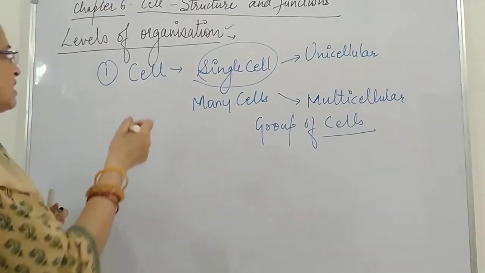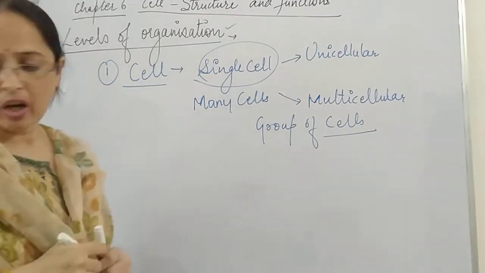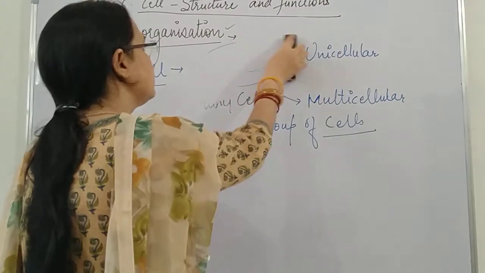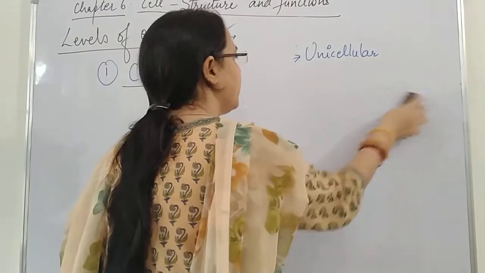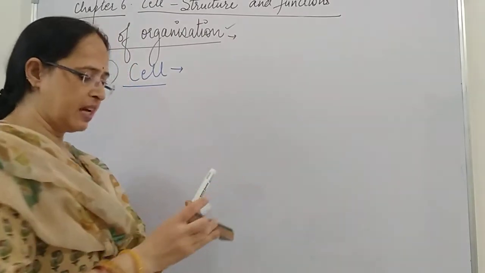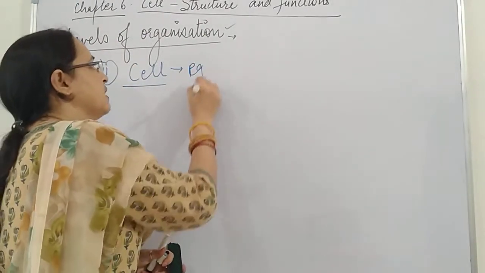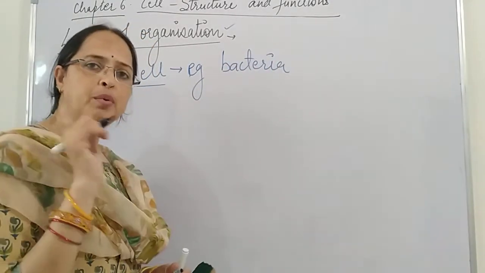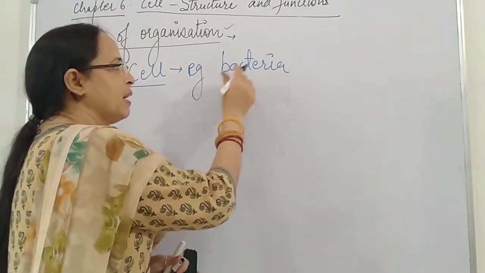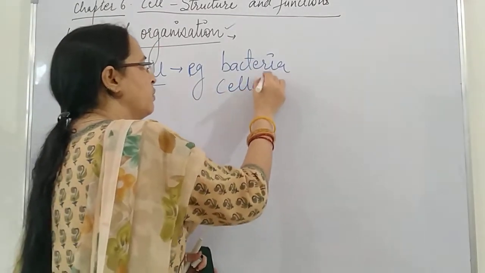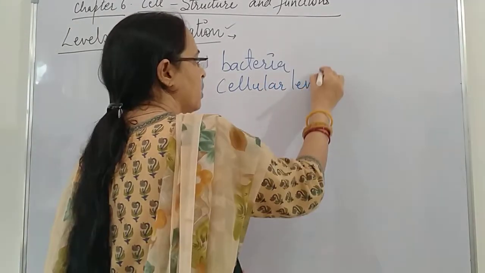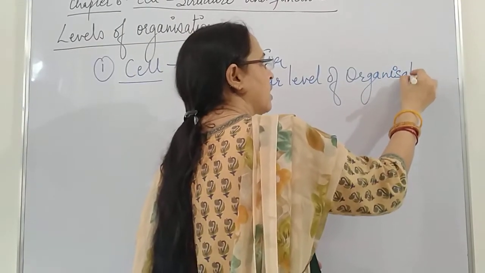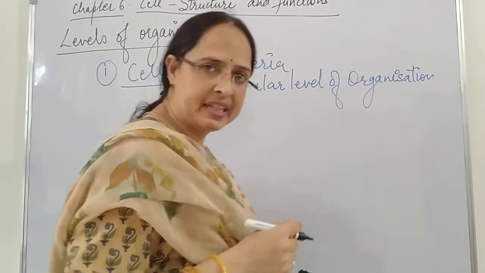Now, the first level is the cell, so we call it the cellular level of organization. The first level is organisms whose body is made up of a single cell, for example, bacteria. Bacteria is made up of a single cell only. So here we say that bacteria has a cellular level of organization, and all the activities occur in the single cell of bacteria.